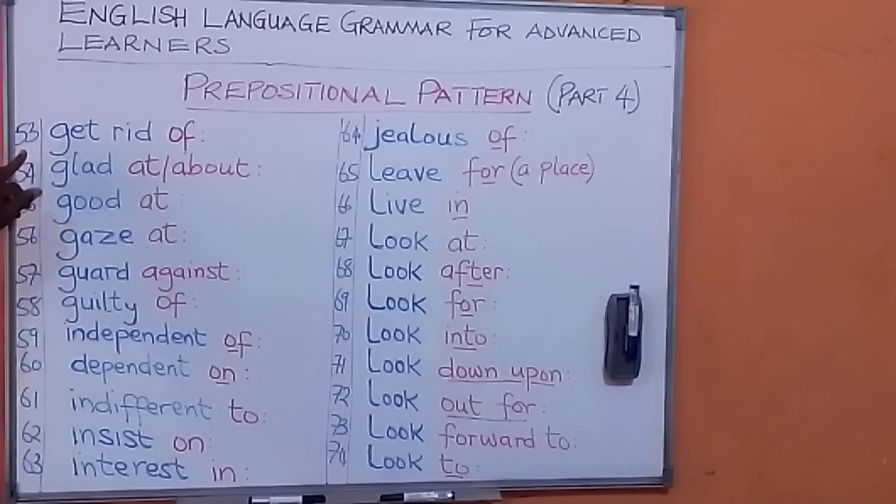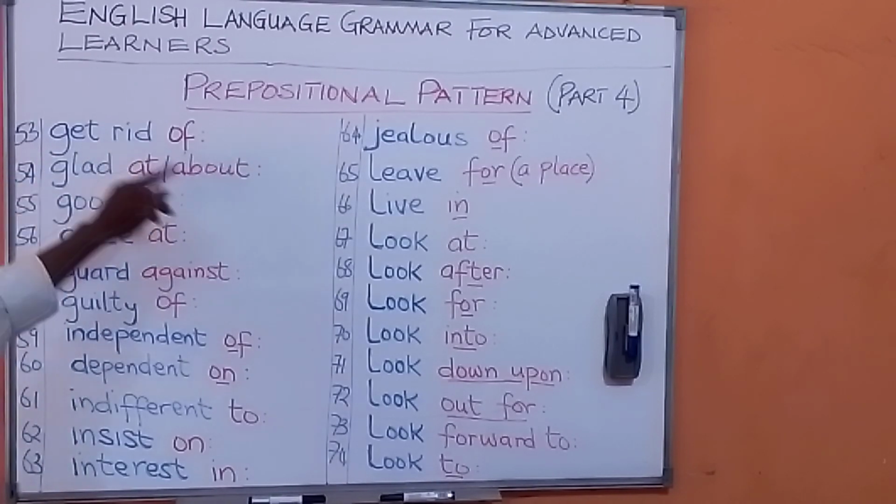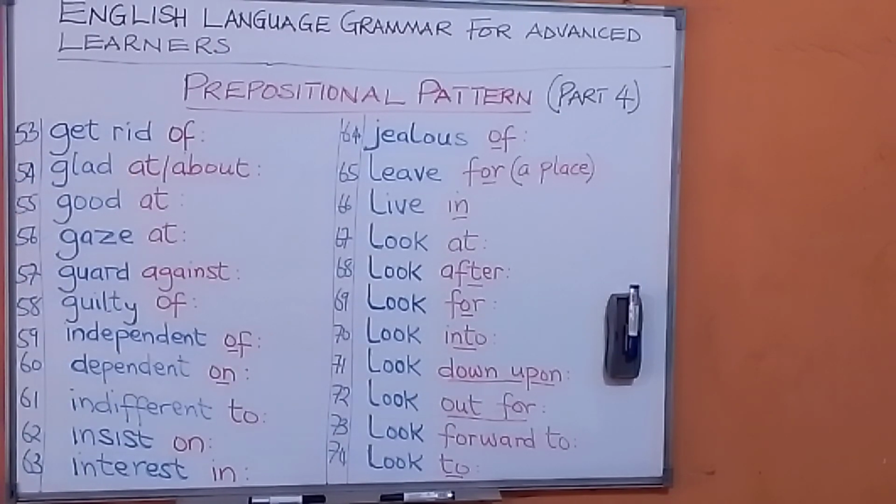So we are looking at here 53, get rid of. Get rid of means to throw away. Please get rid of this pen, it is bad. This mango is rotten, get rid of it. I don't need this mobile, I will get rid of it. Get rid of, throw away, don't need that.